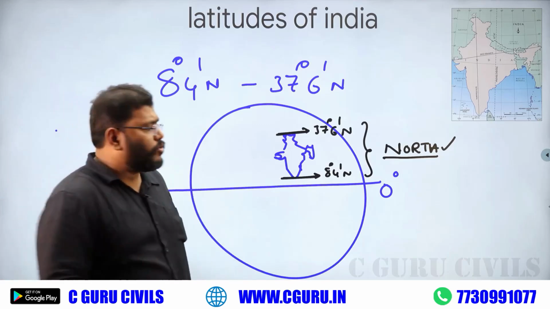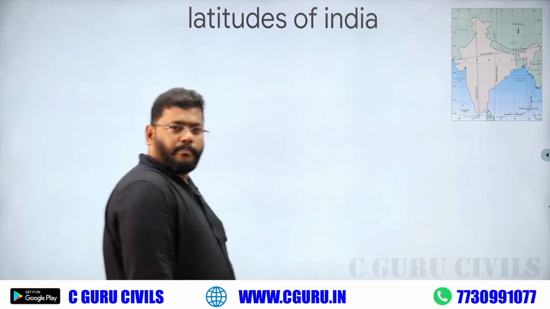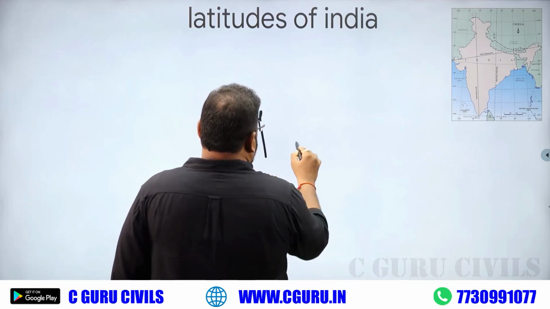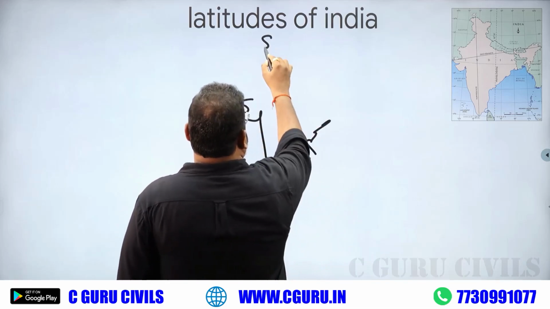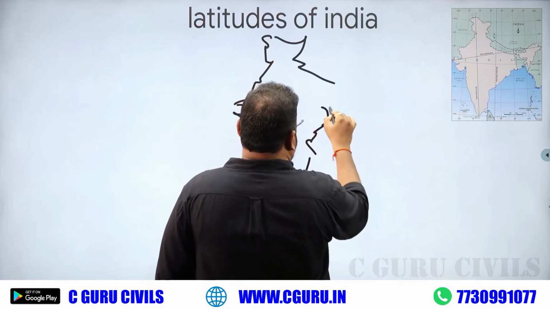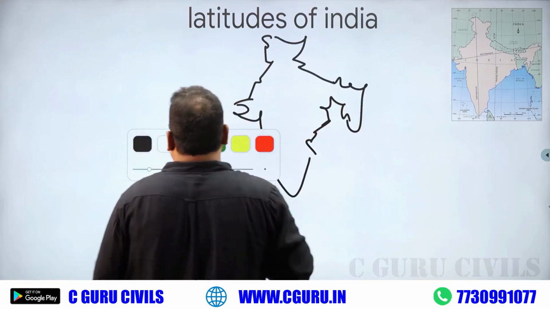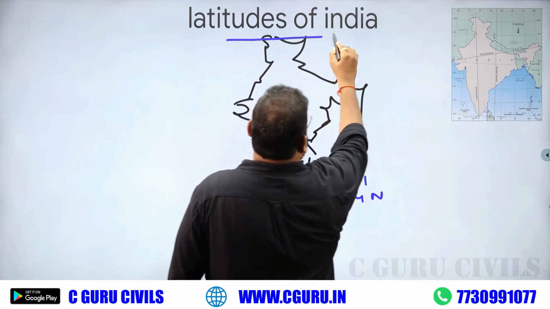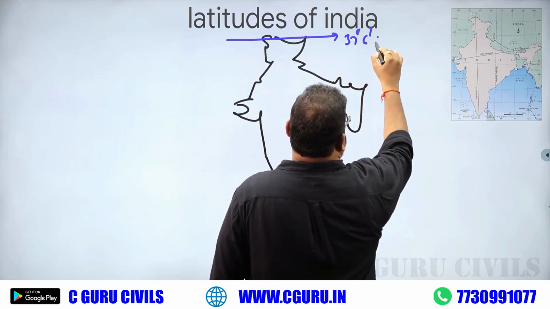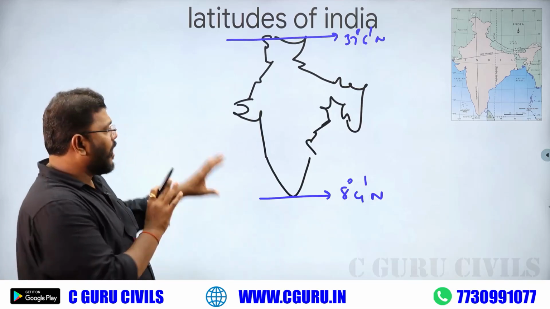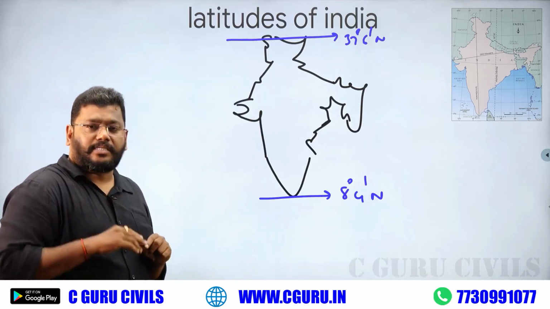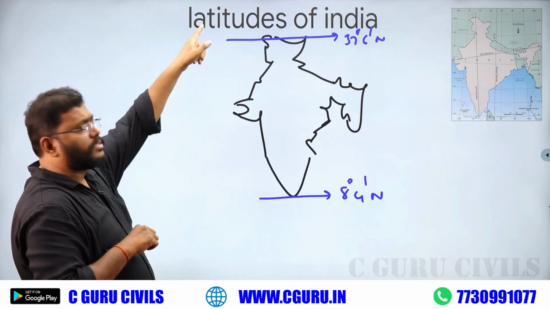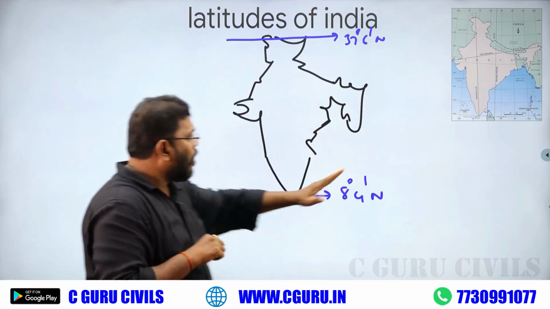Okay, there is another question. What about the equator? If you take India in between 8 degree 4 north to 37 degree 6 north, if you draw like this, what about the equator's status? Does it pass the southern side, north side, east side or west side?